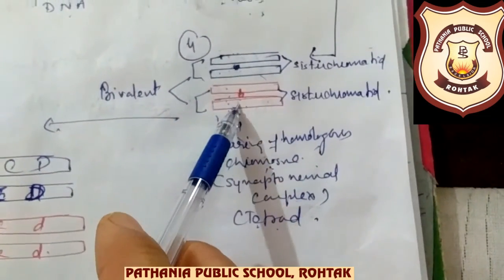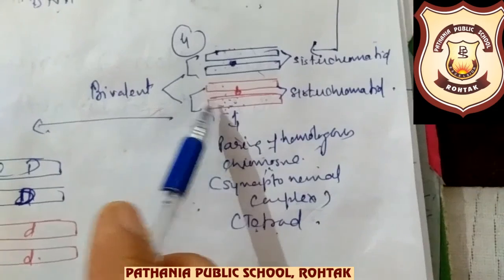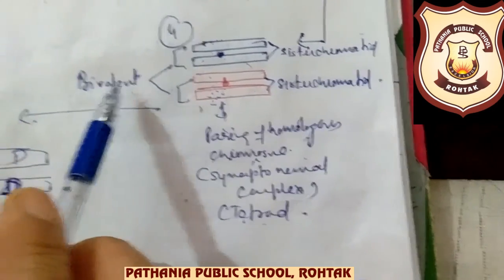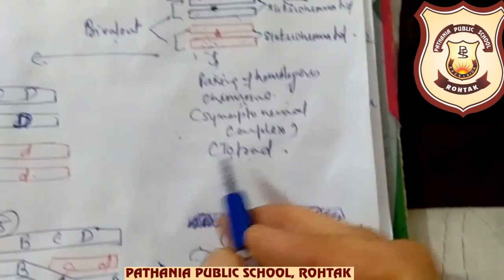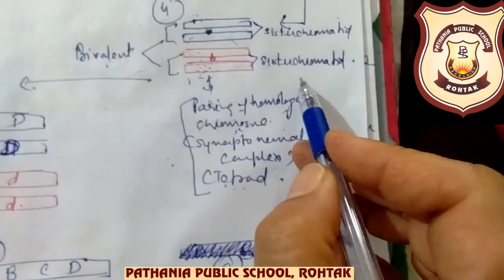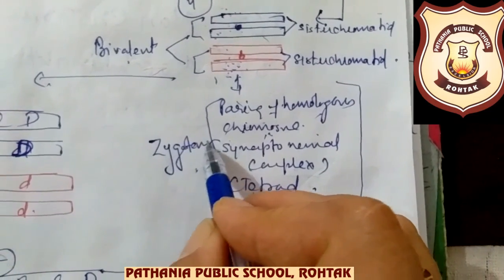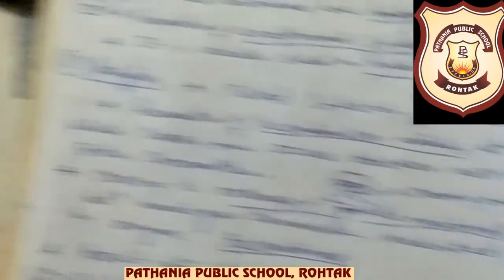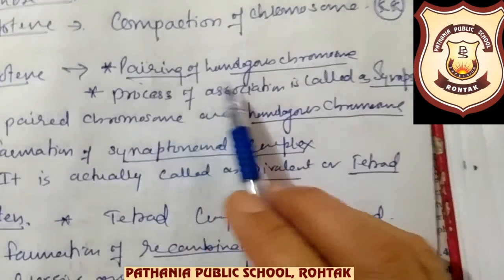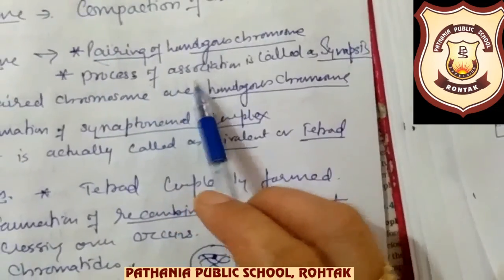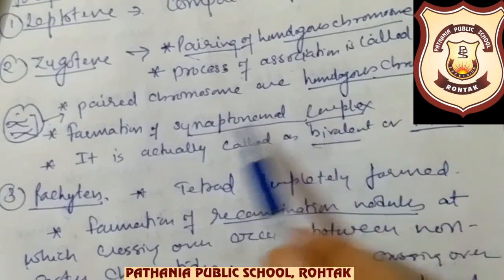So if they are four chromatids and we want to name them, then we will call it tetrad, but actually these are only two chromosomes. This is one chromosome with two chromatids, this is one chromosome with two chromatids. So chromosomes are two only, and these are homologous chromosomes which have performed the process of synapsis. When there are two chromosomes, it is called bivalent, but since each chromosome has two chromatids, it is also called tetrad, and this stage is called zygotene. All these are the points of a stage, and this stage is zygotene.